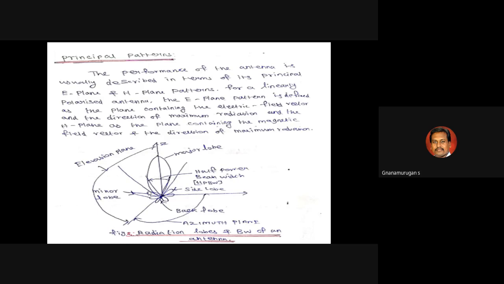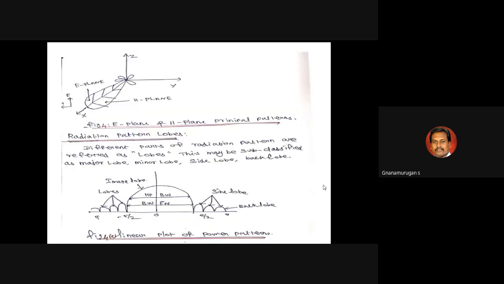And next, in this diagram, you can use the E plane and H plane principle of pattern, for the XYZ directions. So you can draw the major lobe. There is a major lobe, a side lobe and a back lobe. Minor lobes are available.